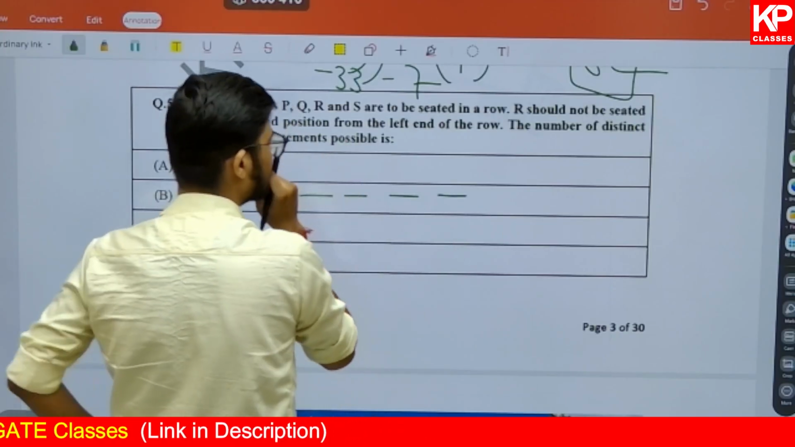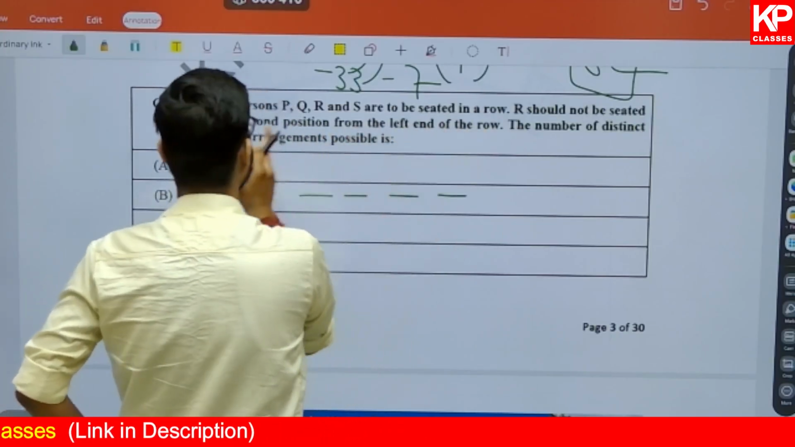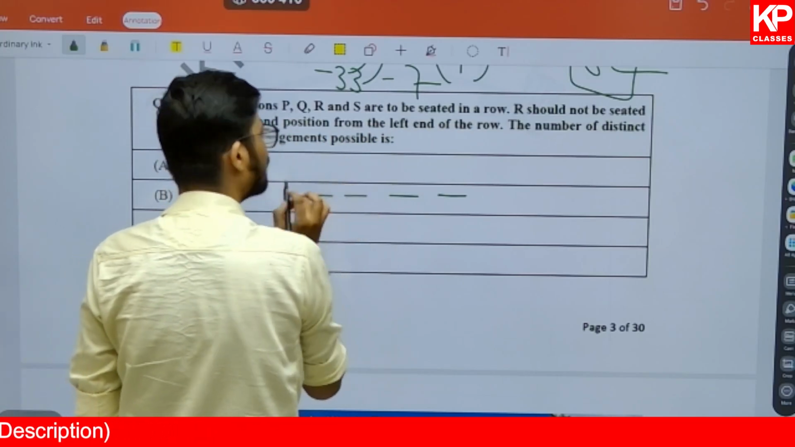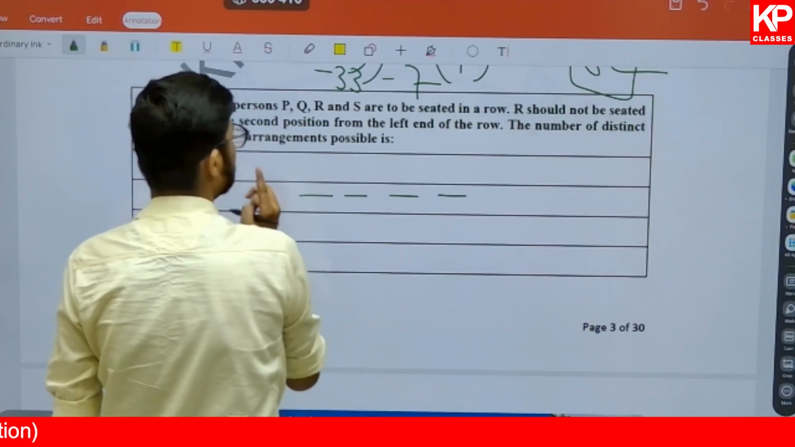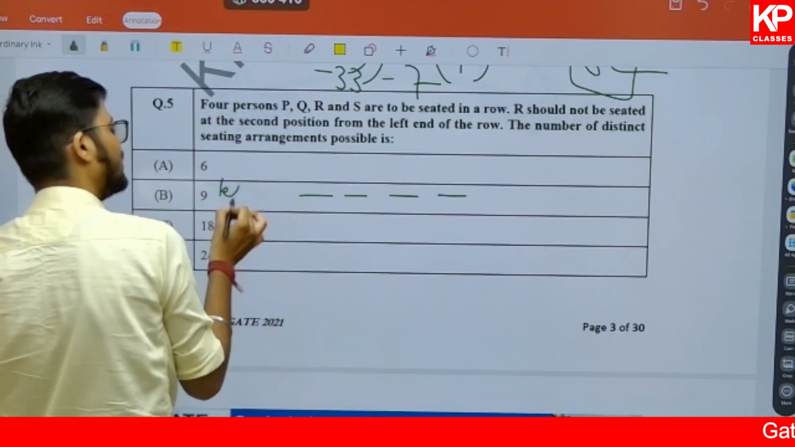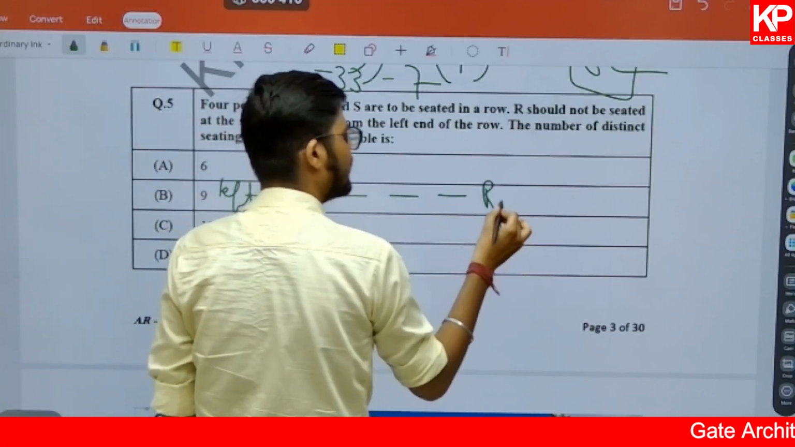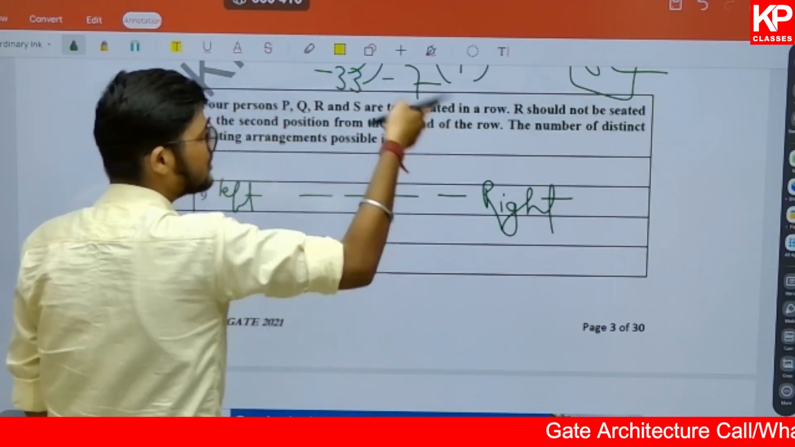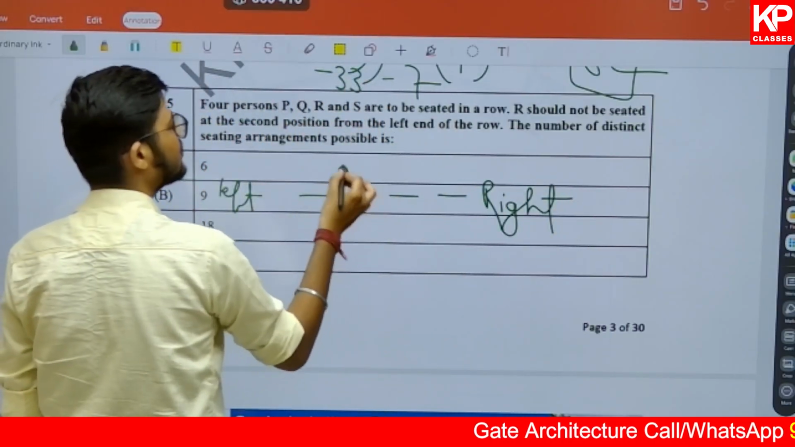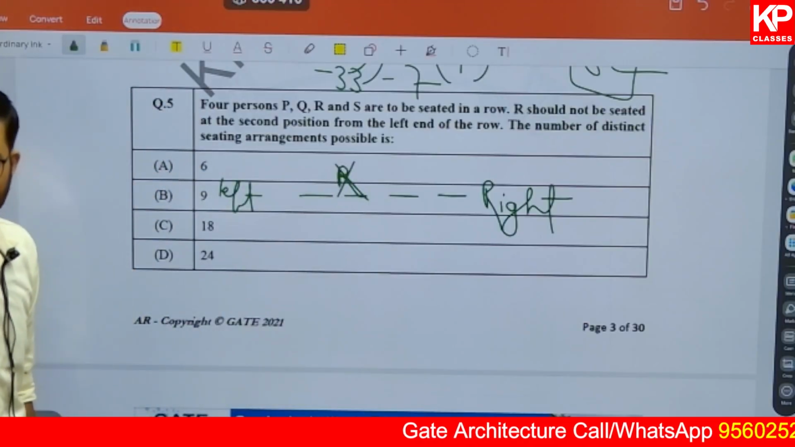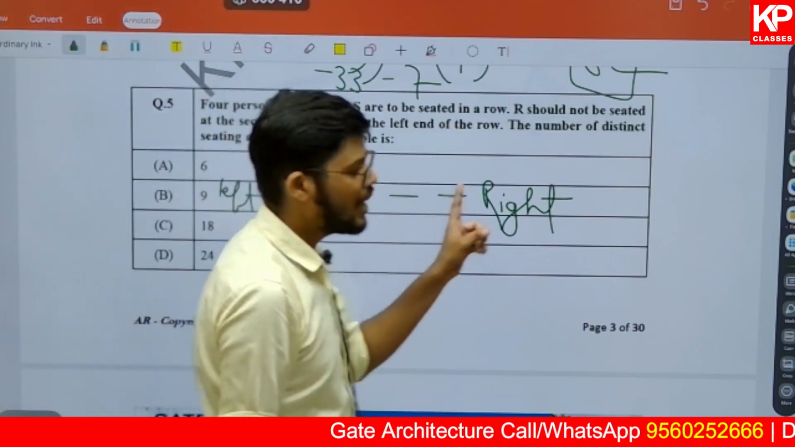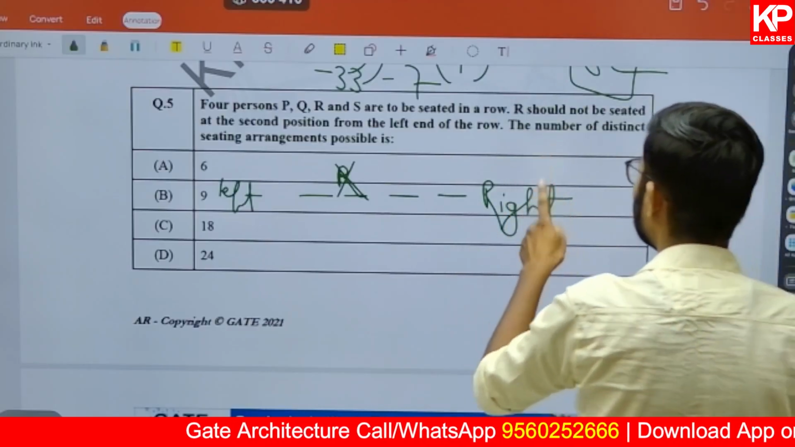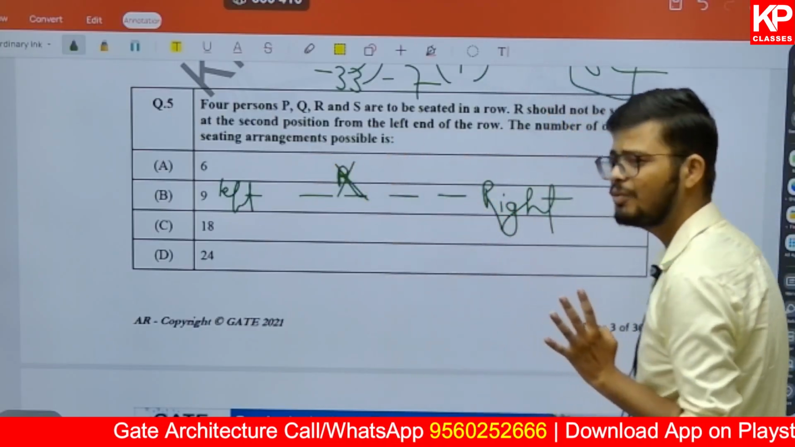R should not be seated at the second position from the left end of the row. Now this is the left end and this is the right end, right? R should not be seated at the second position from the left end of the row. That means R cannot sit here. R can sit on any other places, right? So they are asking what? The number of distinct sitting arrangements that are possible.